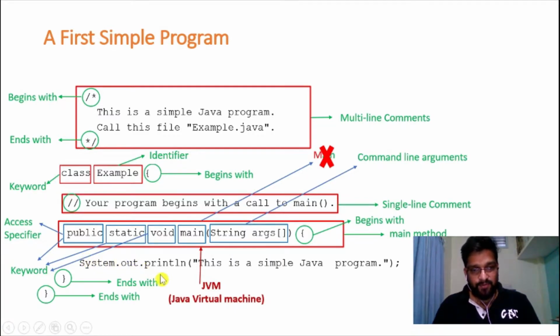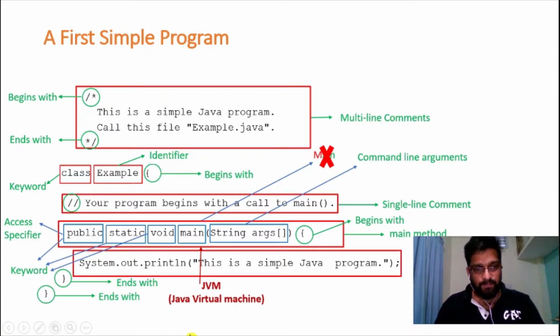So right now the main method is having only one statement called system.out.println. Using this statement, I'm trying to print a message, "This is a simple program", onto my output screen, that is, to my monitor.